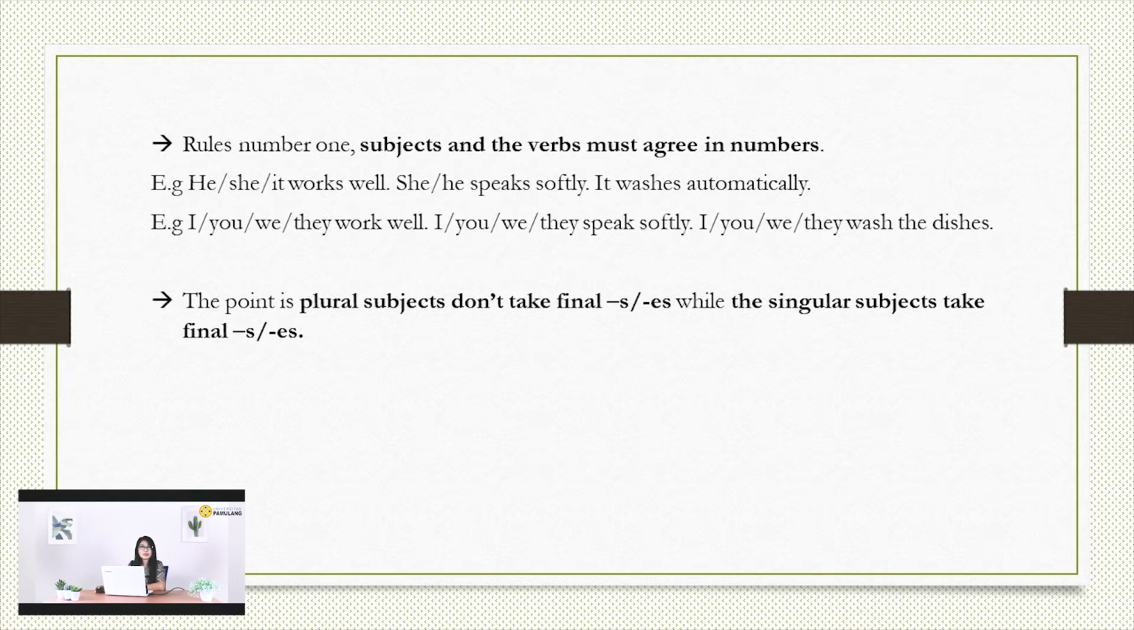Okay. The next example, I, you, we, they work well. I, you, we, they speak softly. I, you, we, they wash the dishes. So here, I, you, we, they are plural subjects, and they need a plural verb. The point is, plural subjects don't take final S or ES, while the singular subject takes final S or ES. We come to the next.